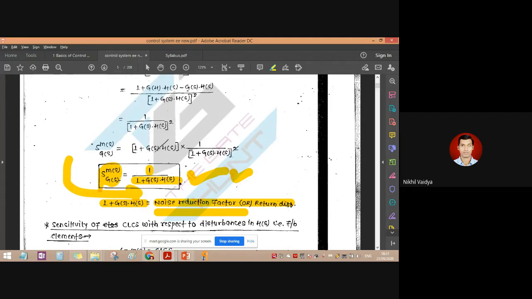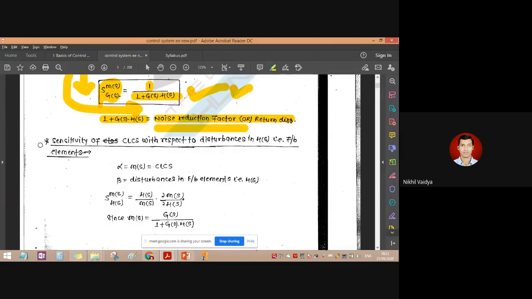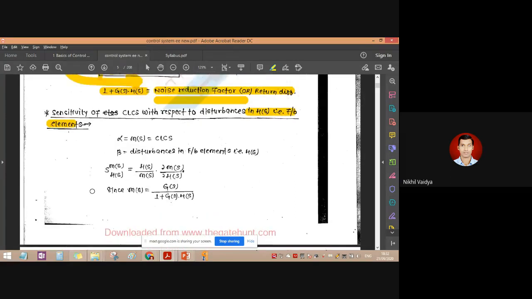So if the 1 plus g of s into h of s component increases, it indicates that it reduces the sensitivity. Basically, when noise is increasing, sensitivity is getting reduced. When noise is decreasing, sensitivity will increase. Now, the sensitivity of the closed loop control system with respect to disturbance in H of s, that is the feedback element. If a feedback element is introduced into the control system, what is it? That formula is also derived here.